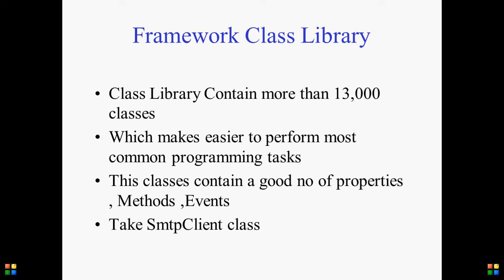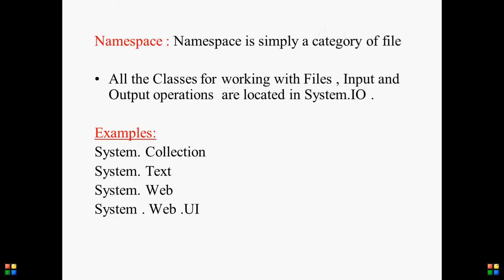The class library provides predefined classes for repeating tasks, and even somewhat complex tasks, which makes it easier to perform the most common programming tasks. Each class contains a good number of properties, methods and events. Take the SMTP client class. How many classes does .NET contain? About 13,000. That means it is highly impossible to remember all the class names. Yes or no? I think for me it's somewhat hard. I don't know about others.